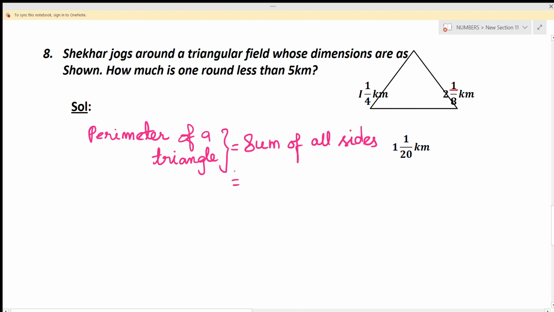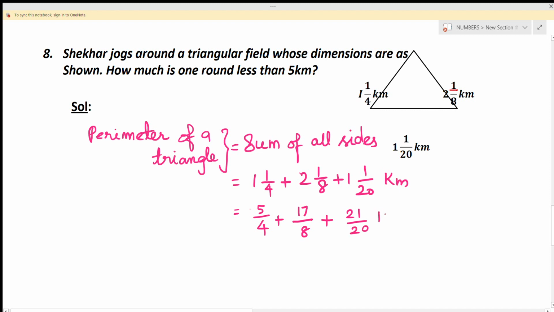So now we will add all the fractions, that is 1 by 4 plus 2 1 by 8 plus 1 by 20 kilometer. As the fractions are mixed, we are going to change them into improper. 4 ones are 4, 4 plus 1 is 5, 5 by 4. Plus 8 twos are 16, 16 plus 1 is 17, 17 by 8. And the next one, 20 ones are 20 plus 1, 21. So these are the improper fractions.